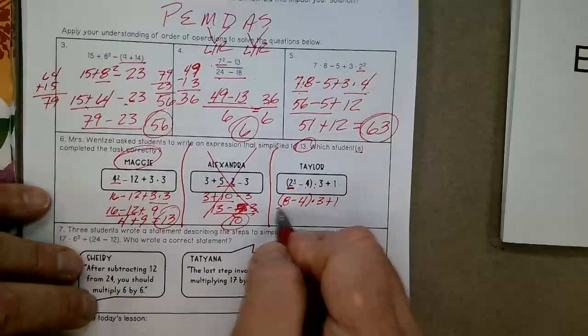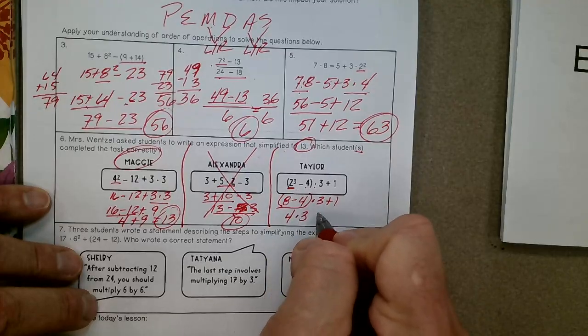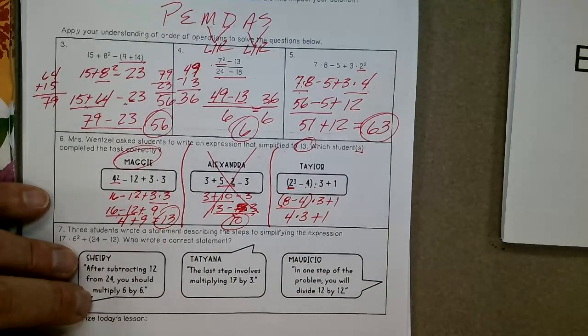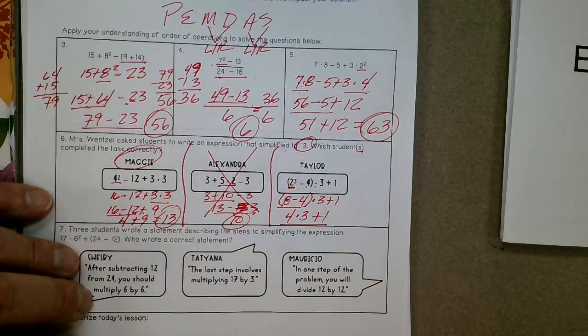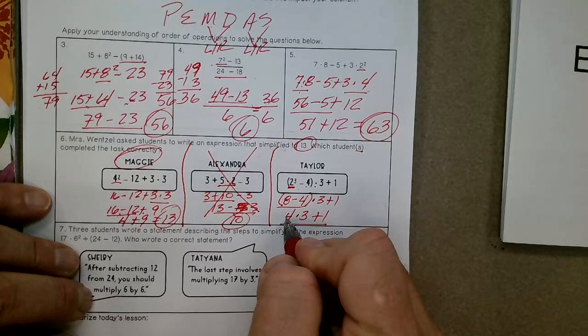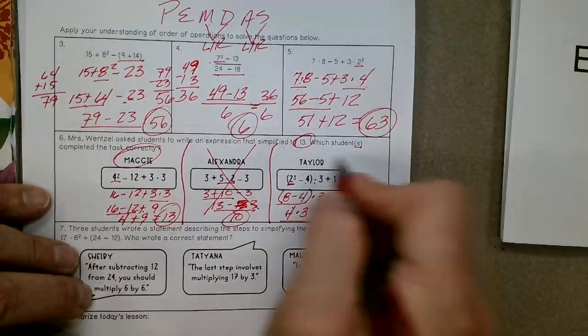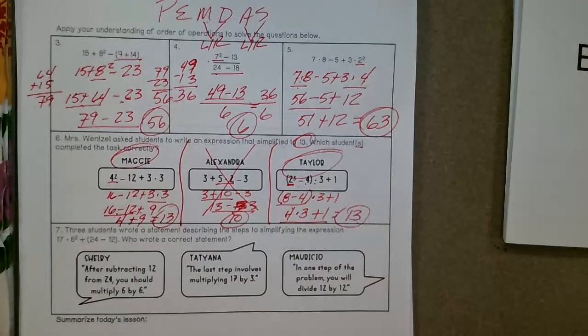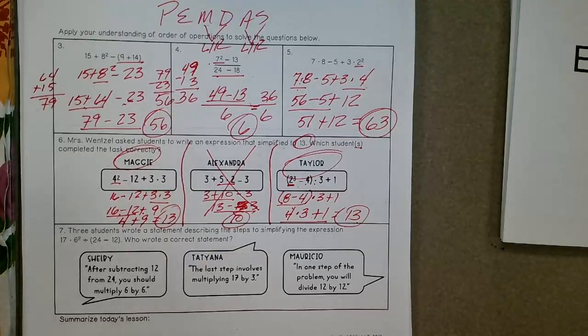Now, let's take a look at these parentheses. 8 minus 4 is 4 times 3 plus 1. 4 times 3 is 12. 12 plus 1 is 13. 13 does work. It matches what we're looking for. So we have both Maggie and Taylor.